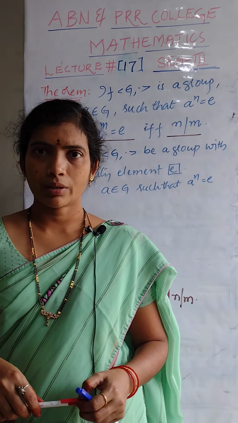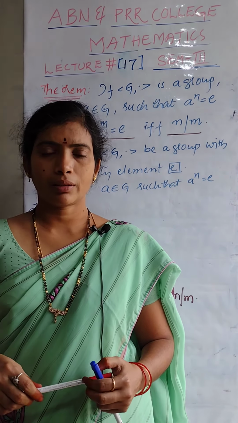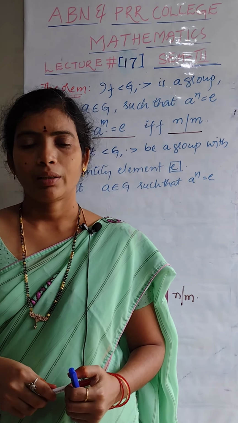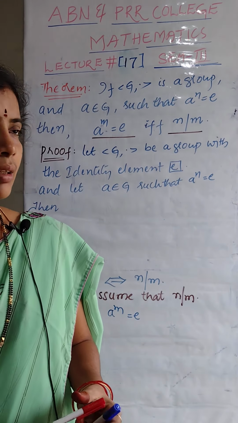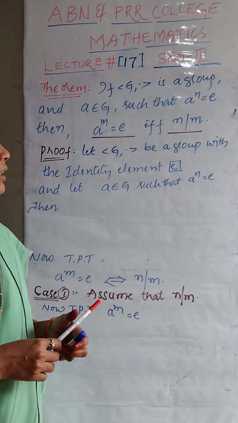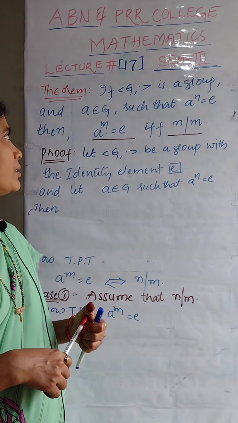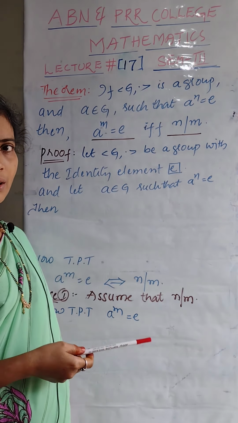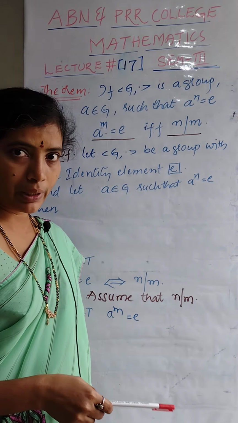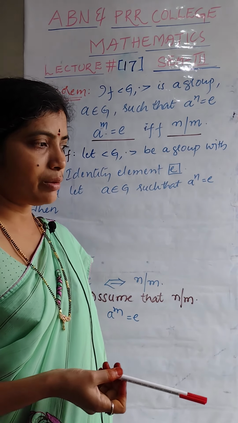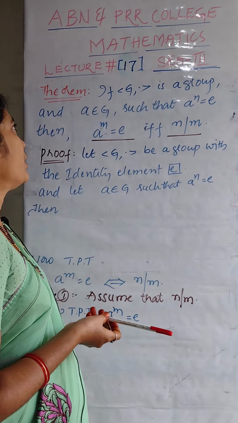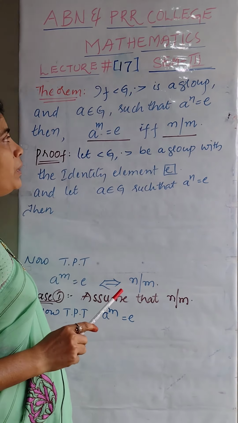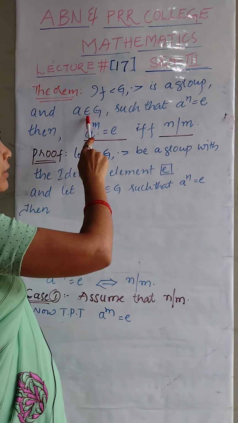Today we are going to discuss a very important essay question regarding your final exams, and it is very important. What is that theorem? That if G is a group, in any theorem we are considering that the group is a multiplicative group. Remember that. If it is an additive group, I will say. Okay, right. If G is a multiplicative group and a is an element of the group,